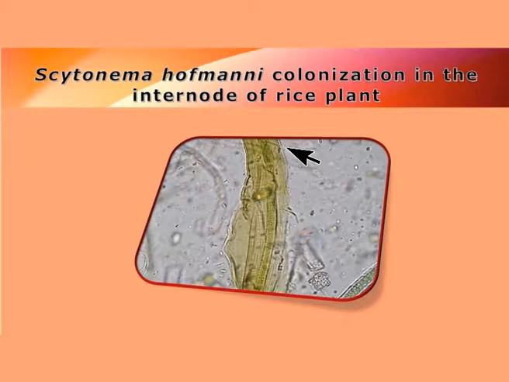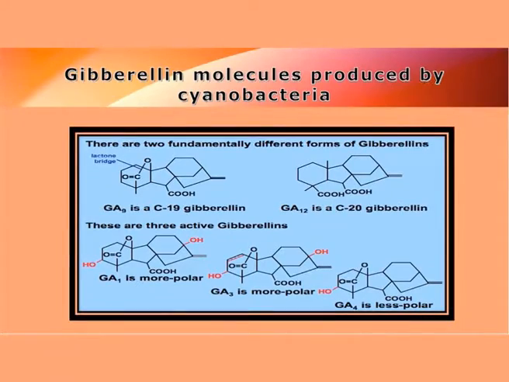So in one way, it is promoting the production of a hormone called gibberellin. And this gibberellin in the form of GA9 or GA12 or GA3, these compounds have been isolated in those rice plants affected with this infection. So what does it prove? That because of this infection, the plant is showing greater apical growth.